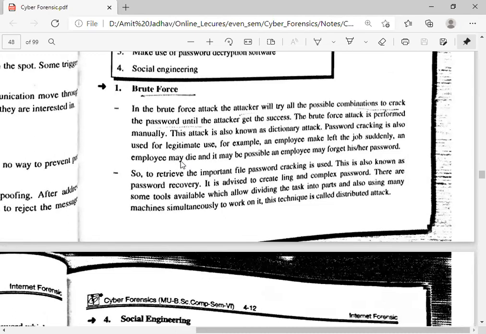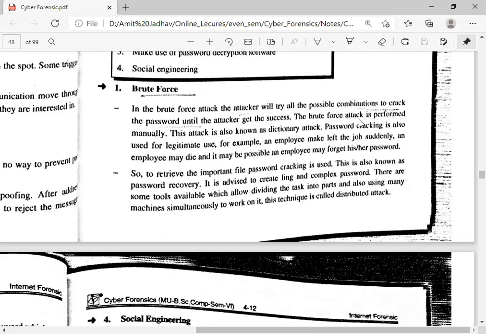Maybe you learned this in networking. In the brute force attack, the attacker will try all the possible combinations to crack the password until the attacker gets success. Here the attacker performs a trial and error method, where the attacker guesses the user's ID and password and uses that. Also, the attacker may prefer the dictionary. It's not a literal dictionary. It finds out different words. Using that, the attacker can crack the user's security.